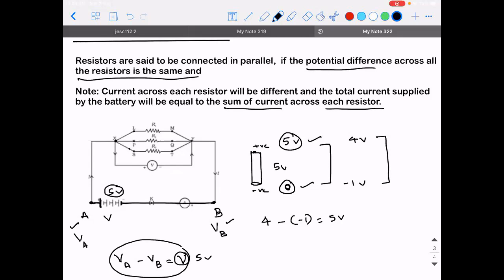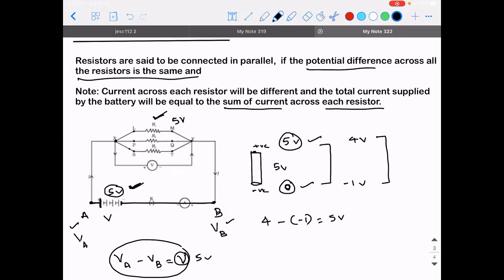Now, if this 5 volt is supplied by the battery, how much is the potential difference that is going to appear across R1 is the question. It will be the same 5 volt. But what happened in series connection? Was it 5 volt? No, sir. It was different, something like 1, 2, 2.5, 1.2, something like that.